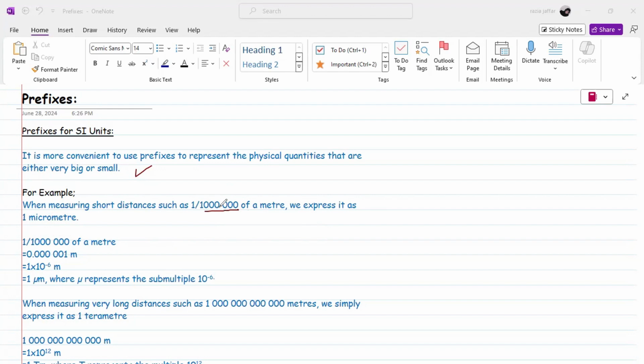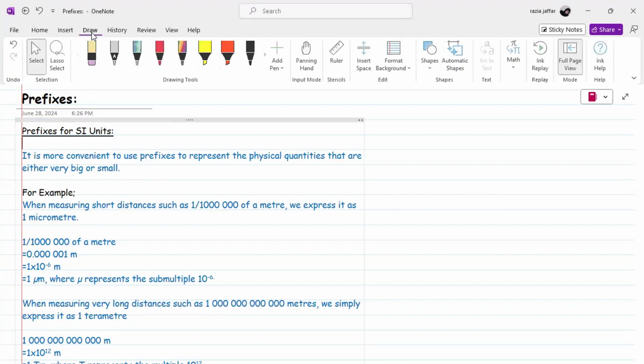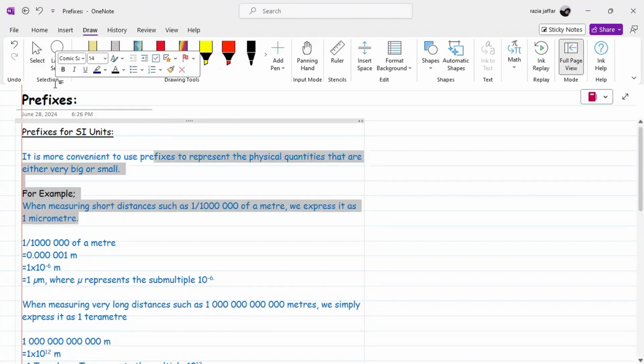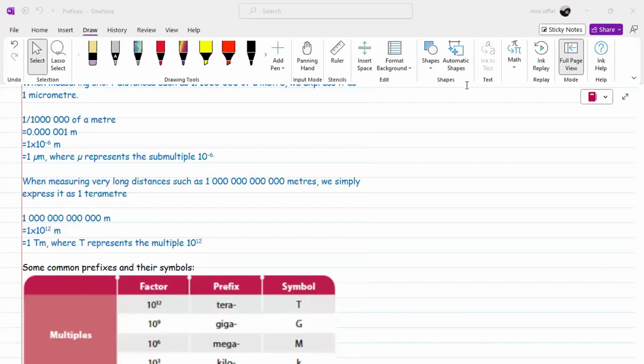So the prefix for 1 billionth is micro. So we use micrometer here. So how can we represent 1 billionth of a meter mathematically?